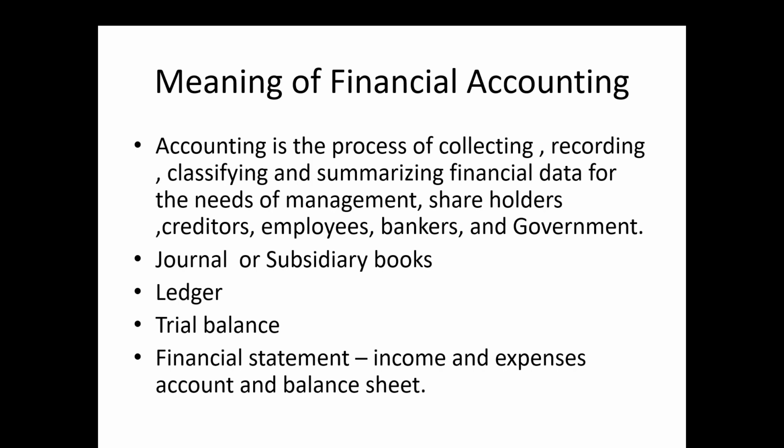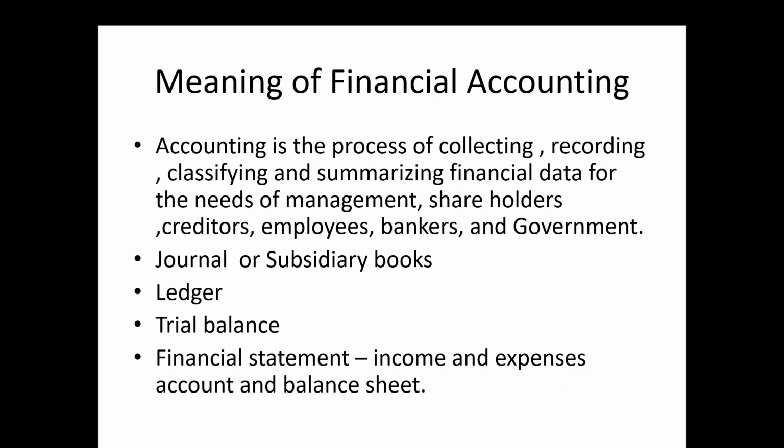The last step of financial accounting is the financial statement. There are two types of financial statement. The one is income and expenditure account, another one is balance sheet. The income and expenditure account. We prepare income and expenditure account to know the result of the business. The result means the trading result of the business. The trading result means profit or loss.